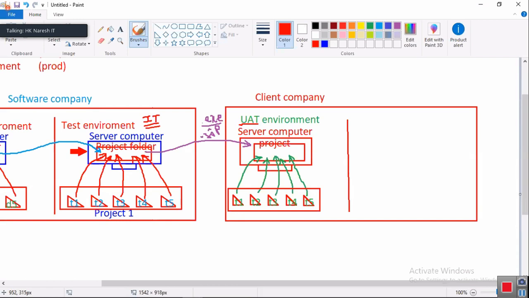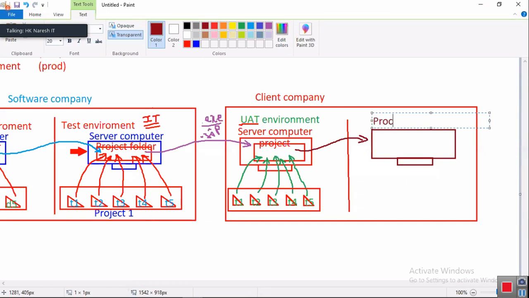If the user acceptance test is completed and passed, with no problems, then this project is moved to another server computer, the World Wide Web. The final server computer comes into the picture. This is the World Wide Web, nothing but our internet. Now this is going to be accessed by customers finally. This is the production server, prod server, in brackets the World Wide Web, www.